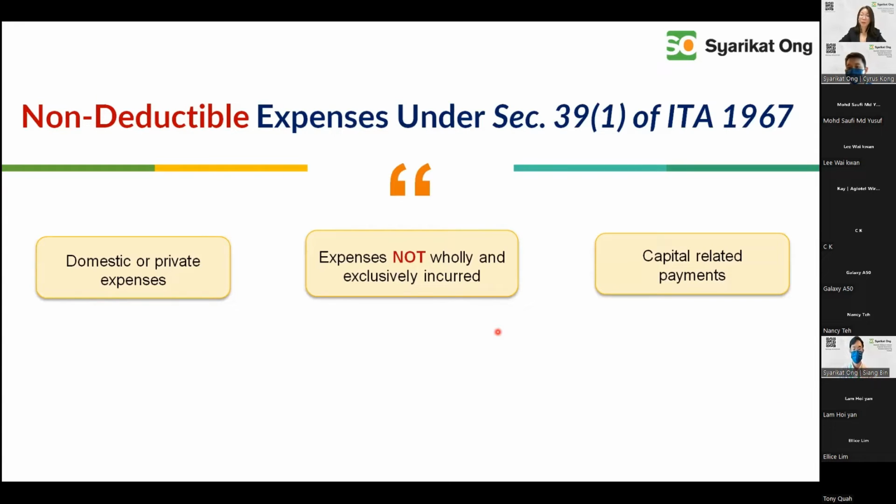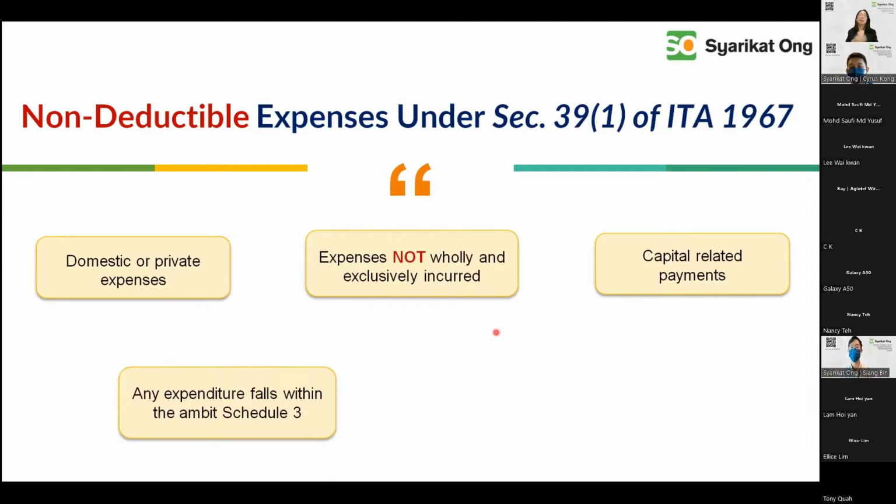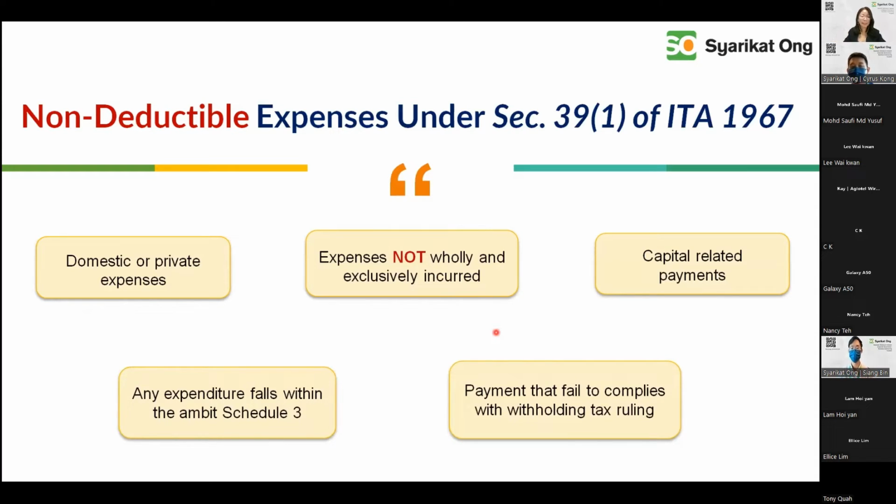Of course, Inland Revenue may not entertain that. Capital related payments, which are capital expenditure that fall under Schedule 3, the asset depreciation items. And of course, payment of withholding tax. These are just some of the few items we highlighted. There are more as far as Section 33 and further is concerned.